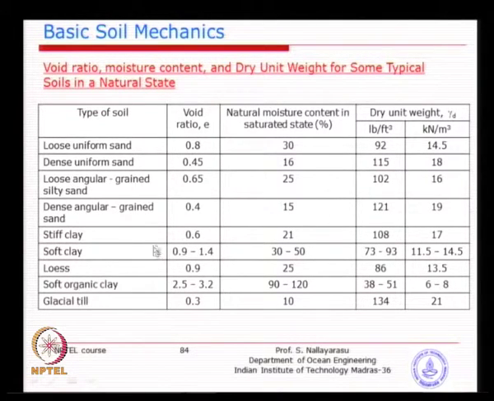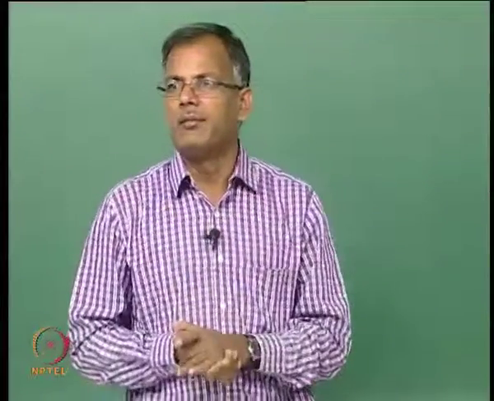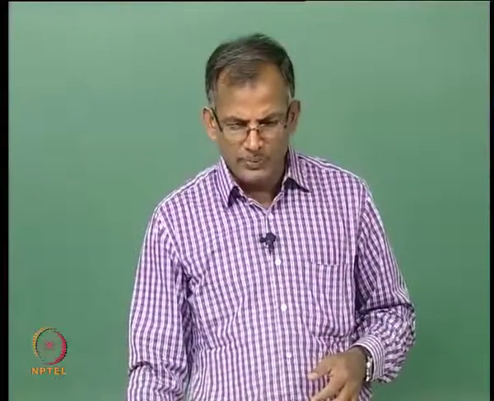Similarly, stiff clay versus soft clay is almost similar, 13, 14, and stiff clay goes slightly higher. Stiff clay means void ratio will be slightly less, for sure well packed, particles are closer, and that is why you have better strength and better density.